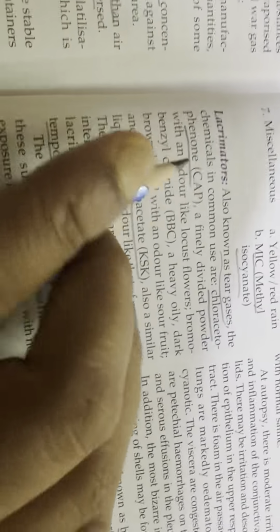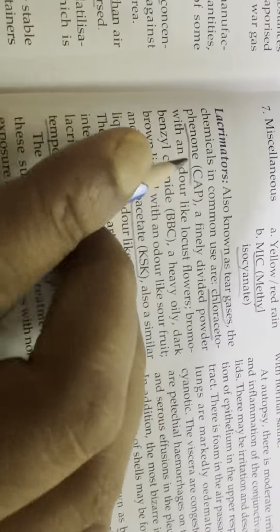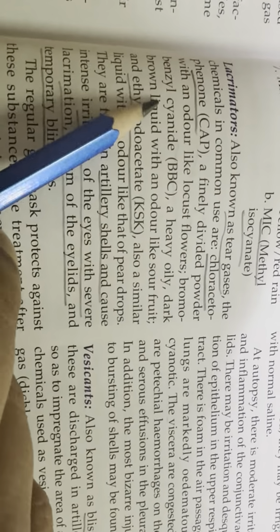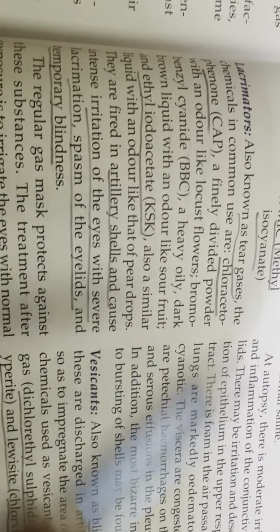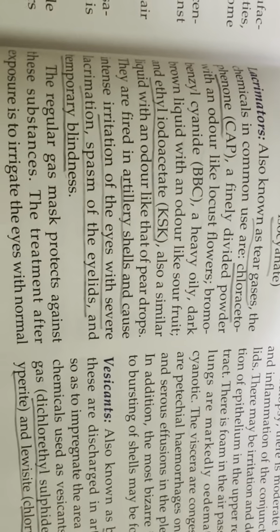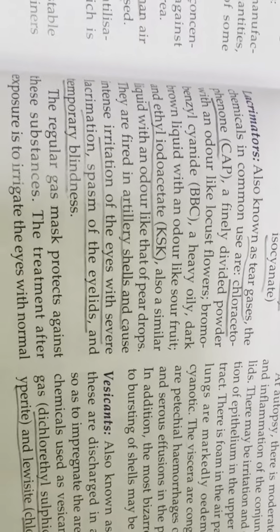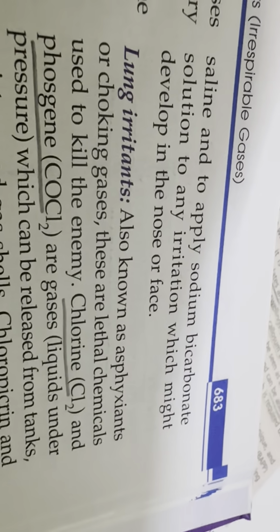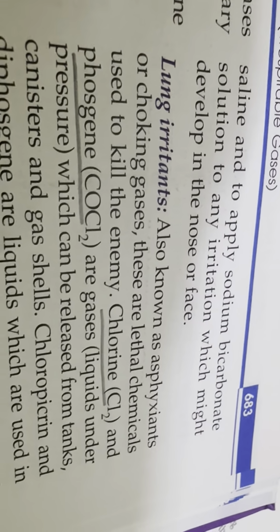Lacrimators, also known as tear gas. The chemicals in common use are chloroacetophenone, a finely powdered solid with an odor like locust flowers; bromobenzyl cyanide, a heavy oil, a dark brown liquid with an odor like sour fruit; and ethyl iodoacetate, also a similar liquid with an odor like that of pear drops. They are fired in artillery shells and cause intense irritation of the eyes with severe lacrimation, spasm of the eyelid, and temporary blindness. The regular gas mask protects against these substances. The treatment after exposure is to irrigate the eye with normal saline and to apply sodium bicarbonate solution to any irritation which might develop in the nose or face.